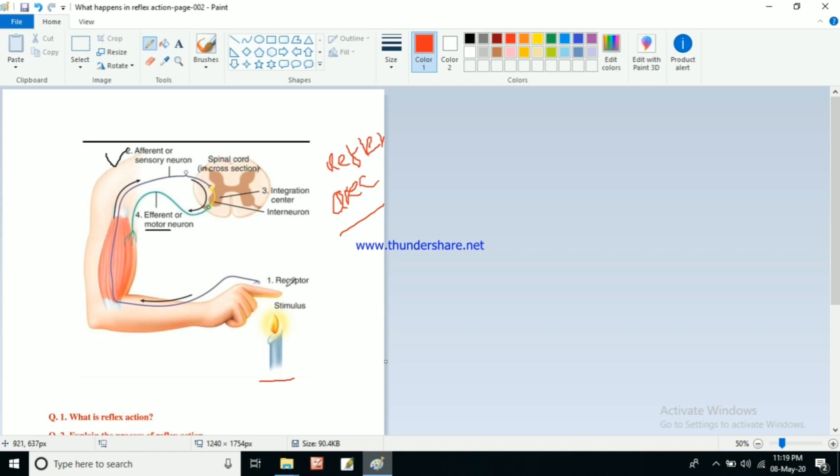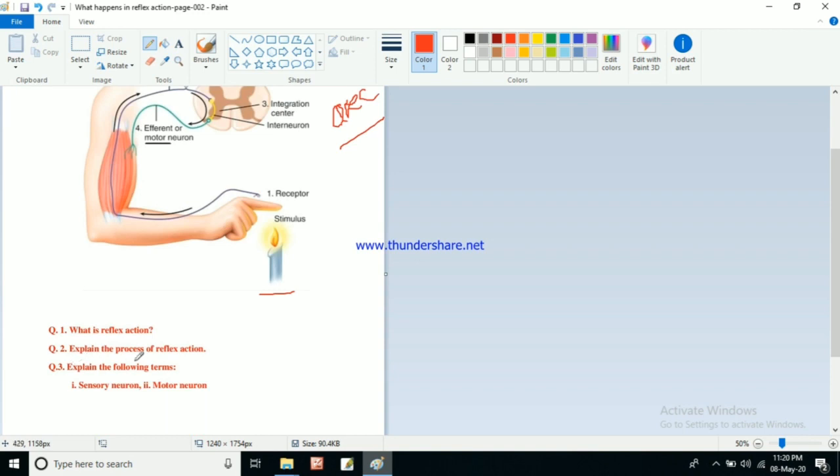So the stimulus will be received by the receptors, and from the receptors via sensory neuron, the stimulus will be sent to the spinal cord, and from the spinal cord this electrical impulse will be transferred to the motor neuron, and through the motor neuron that signal or information will be sent to the muscle group, and the muscle group will cause some action which will cause the reflex action.